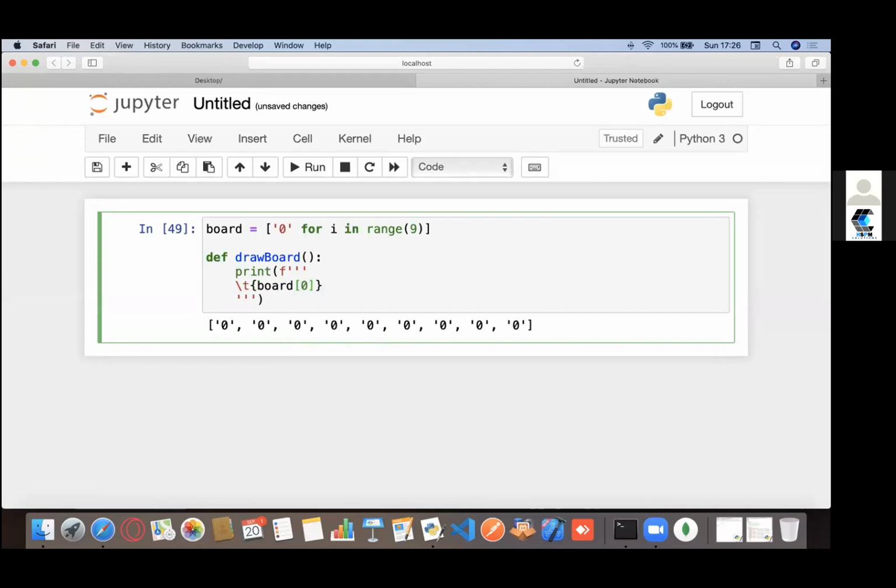Now that's how my board would look, right? Board of 1, and backslash t.